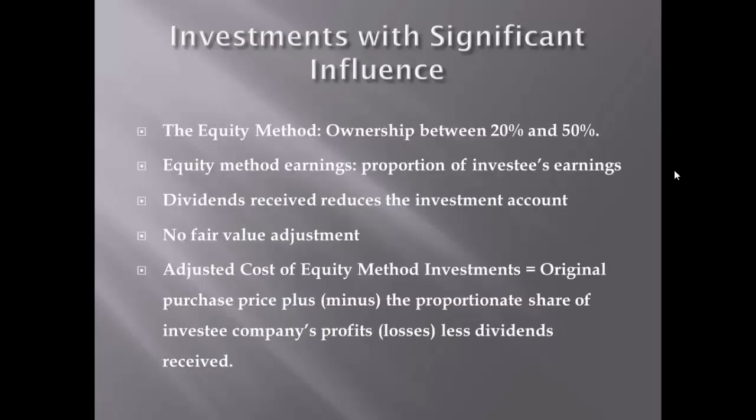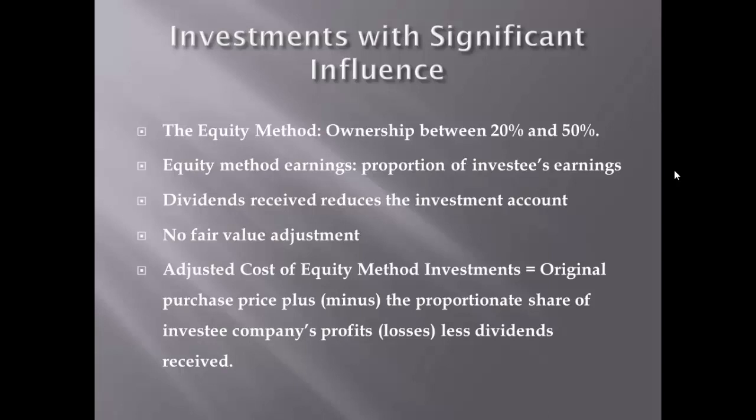Now, under the equity method of accounting, equity method earnings must be computed as the reported net income of the investee multiplied by the percentage of the outstanding common stock that is owned by the investor.